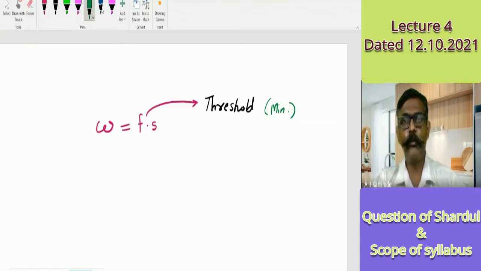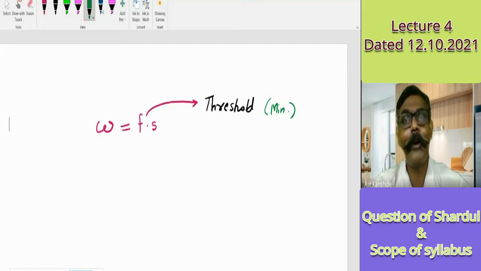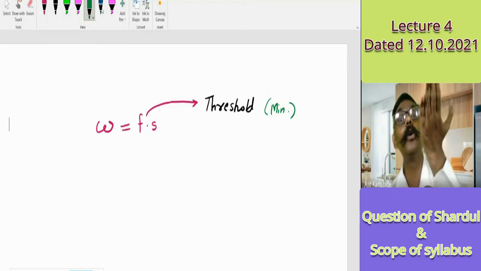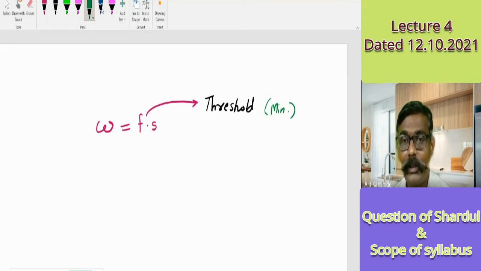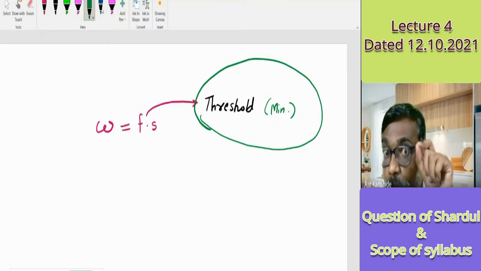Here I am with the system, say a laptop, and a task given to me: I have to lift that laptop. If I say, yes, I am lifting it, but I am not applying the minimum threshold force, it will not go up. So what is important is the threshold application of force, or threshold energy, or minimum input.